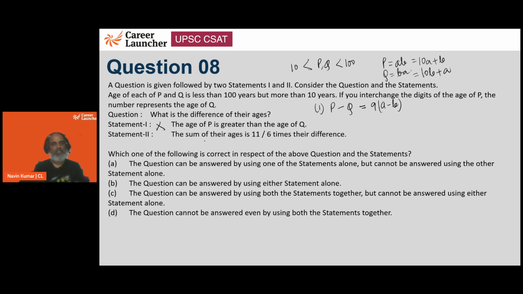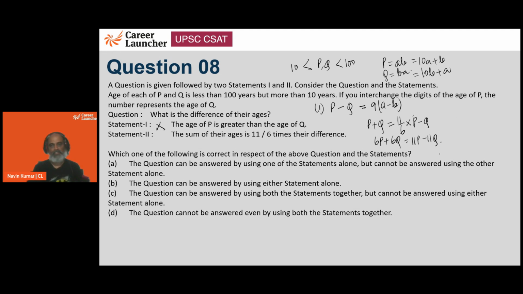Second statement, the sum of their ages is 11 by 6 times the difference of their ages. So basically P plus Q is 11 by 6 times the difference. So we can write 6P plus 6Q is equal to 11P minus 11Q.